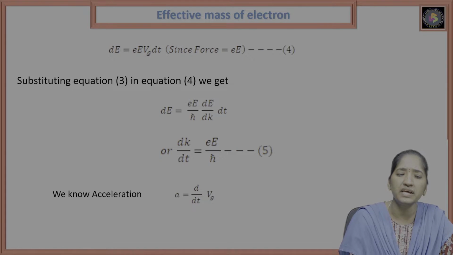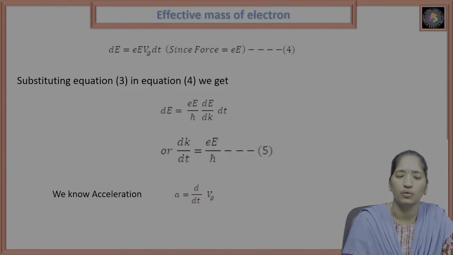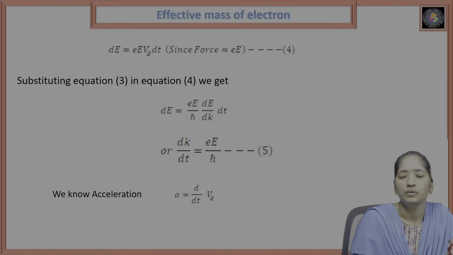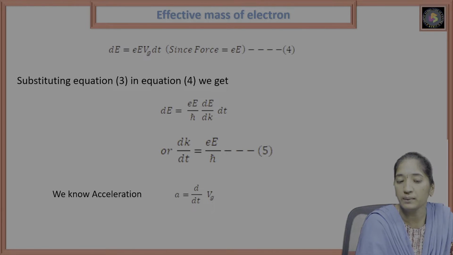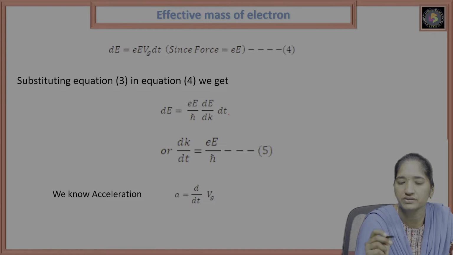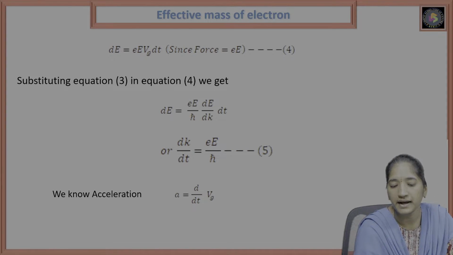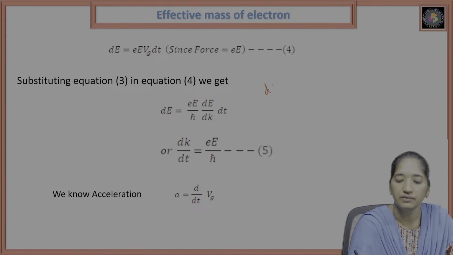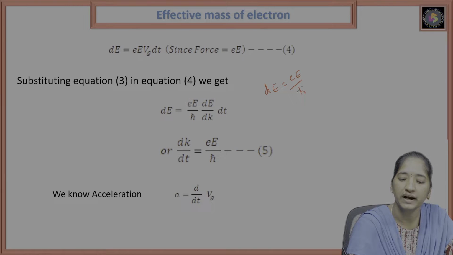So substituting equation 3 in equation 4, dE is equal to eE as it is, Vg is equal to 1 by h cross into dE by dk, and dt is as it is. So this is the force, this is from the equation 3 and this is the dt value. So dE is equal to eE by h cross into dE by dk into dt.